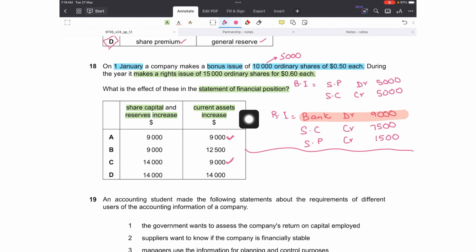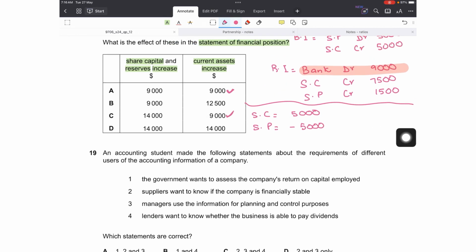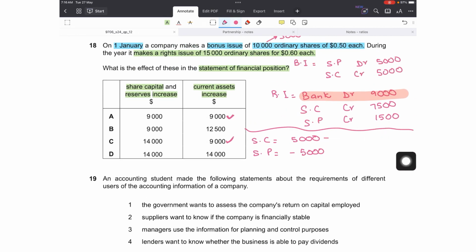Now we have to see by how much capital reserves and share capital and reserves will increase. In my first transaction, I am increasing my share capital by 5,000, and I am reducing my share premium by 5,000 as well. Then in the second transaction, again I am increasing my share capital, so plus 7,500, and my share premium is also increasing by 1,500.